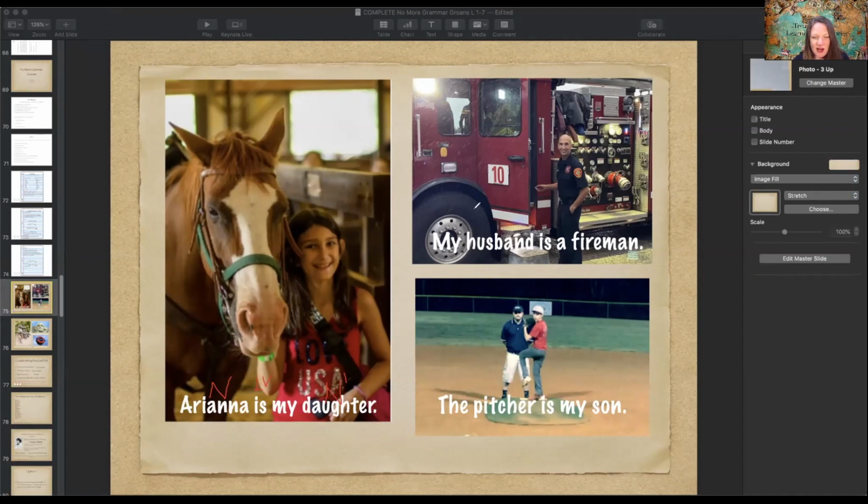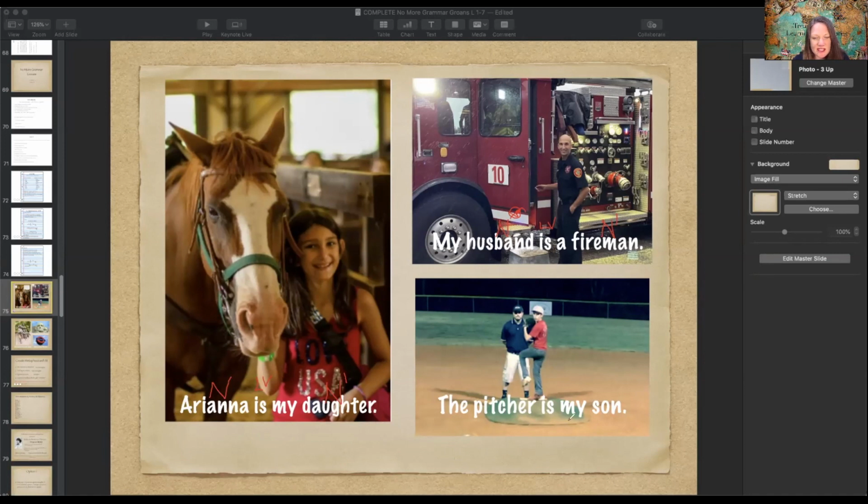I'm not going to diagram these. My husband is a fireman. Is is the linking verb. Husband is the subject. It's a regular noun. Fireman is the noun. It follows the linking verb and it renames husband. So it is a predicate nominative. My husband is a fireman.